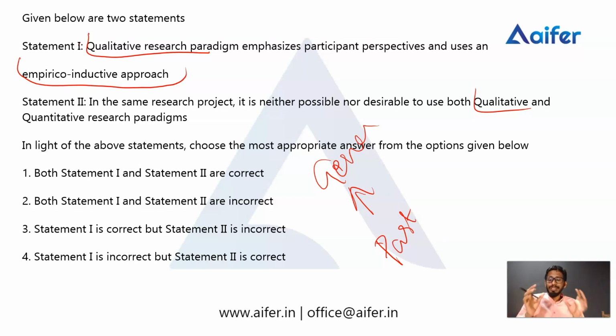Most probably, the deductive approach is the logic of quantitative research, which means at first there will be a theory and there will be hypotheses in a particular theory. We are conducting research to ensure that a particular hypothesis is right or wrong. That is the logic of quantitative research.